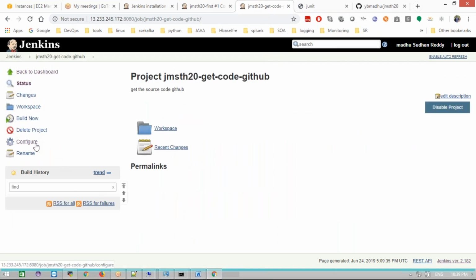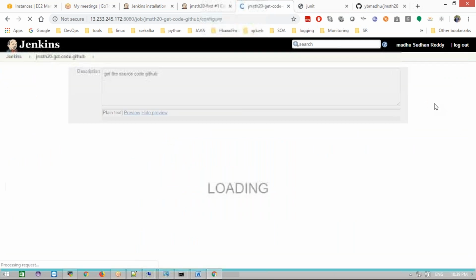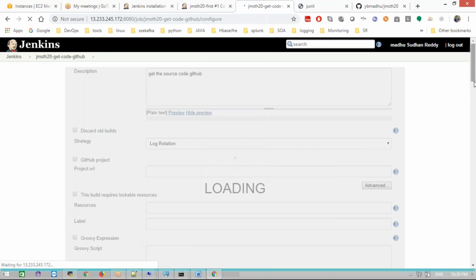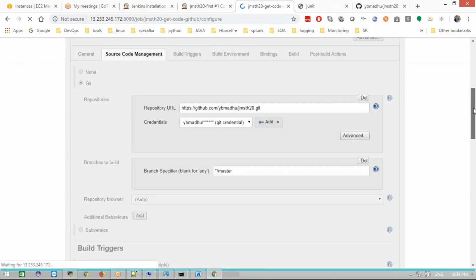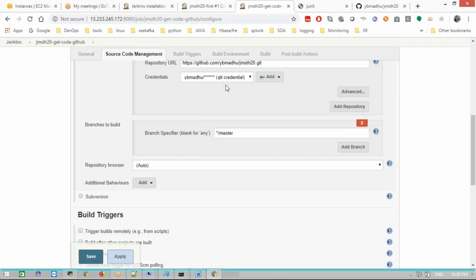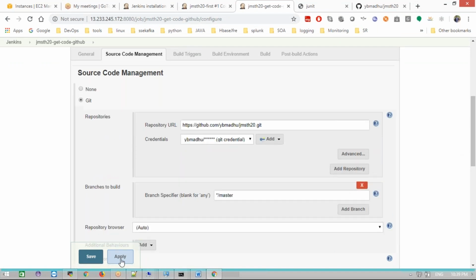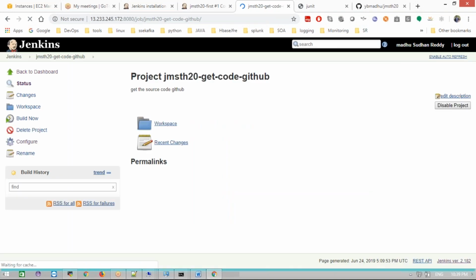Now see, configure your job. See, this error is also gone. Once Git is installed, both errors are gone. This error and that error are the same, the purpose is the same.